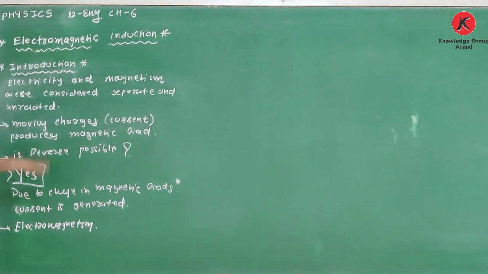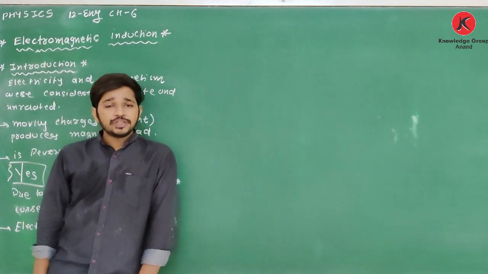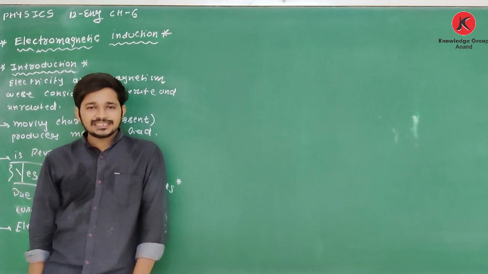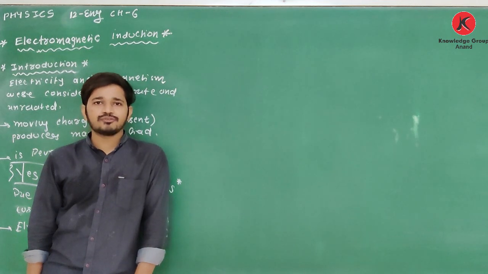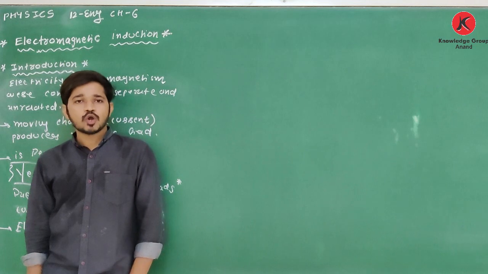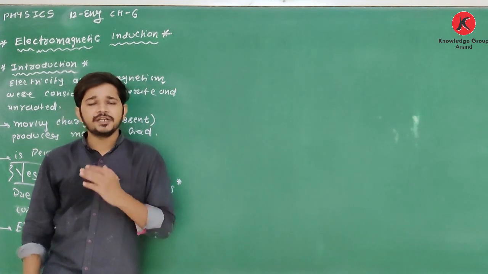Now, after a number of experiments performed by Faraday and Henry, they proved that due to changes in magnetic field, current is generated in the coil or in the object, and it is called electromagnetic induction.